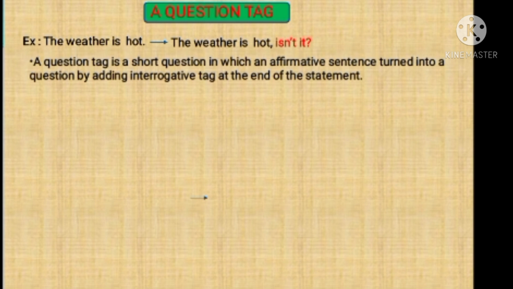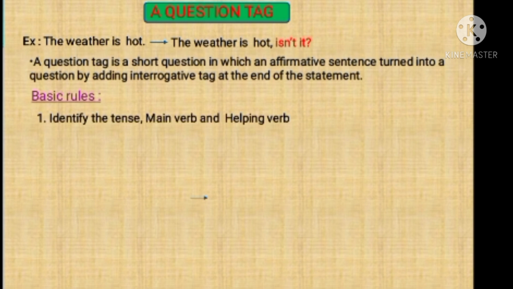Right, what is a question tag? A question tag is a short question in which an affirmative sentence turns into a question by adding an interrogative tag at the end of the statement. Here if you look at the above statement, we can observe that the normal sentence, the positive statement, has been turned into a question by adding an interrogative tag at the end of the statement. Here, isn't it? Right, now let us see what are the basic rules when we are transforming from a statement to question tags.